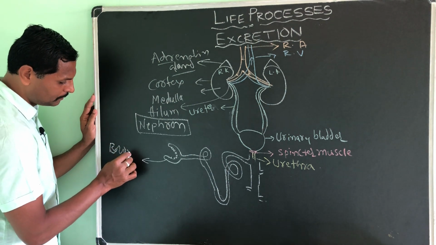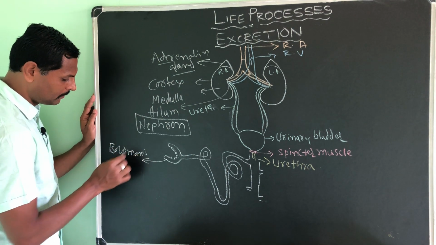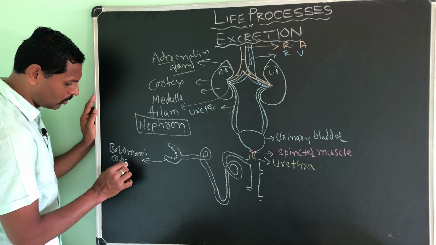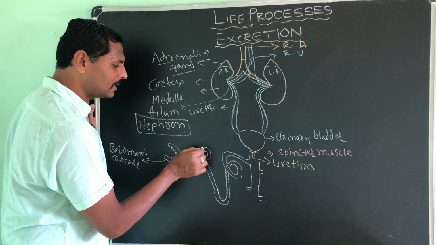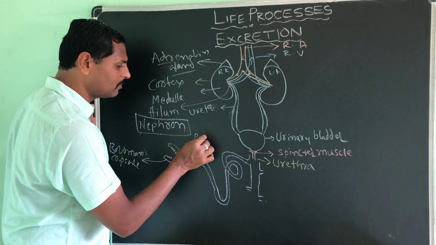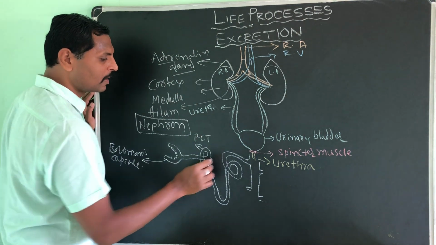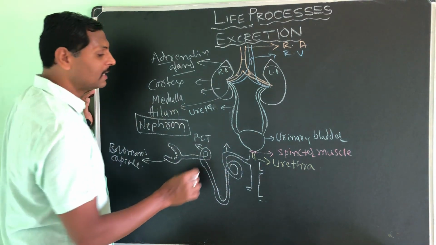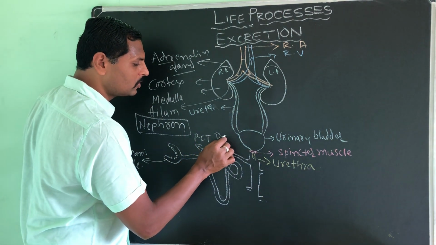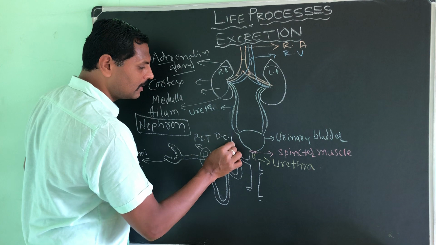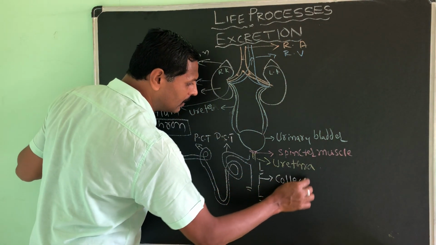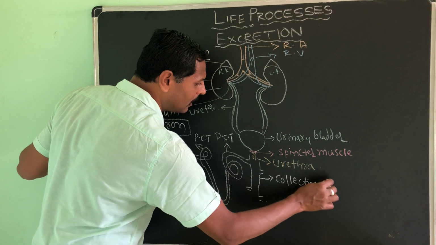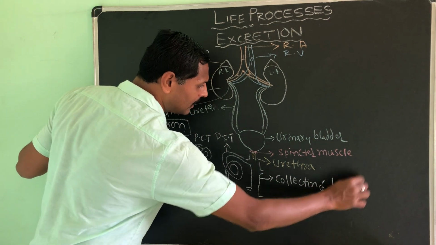Then sir, what is this? This is the PCT, proximal convoluted tubule. Then what is this, sir? This is the distal convoluted tubule, DCT, and this is the collecting duct.